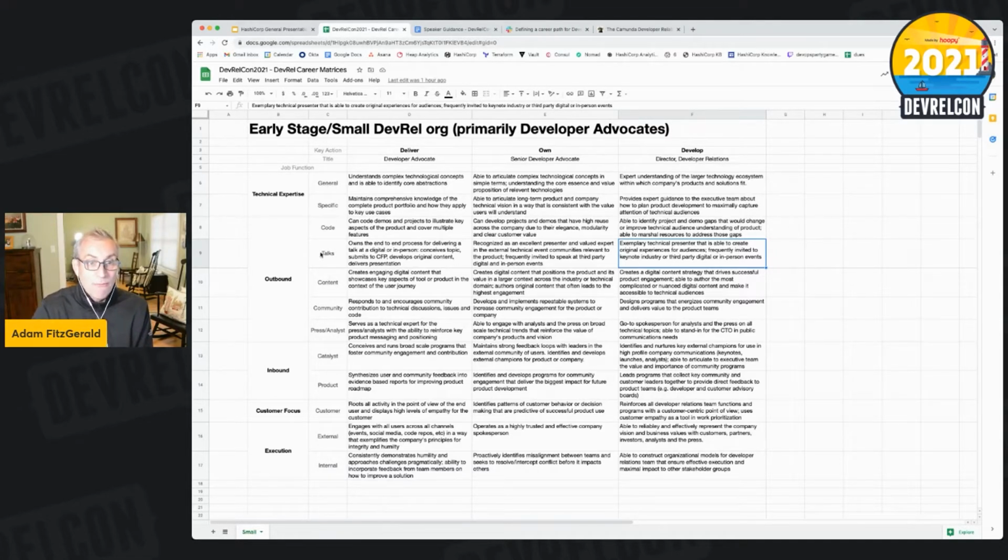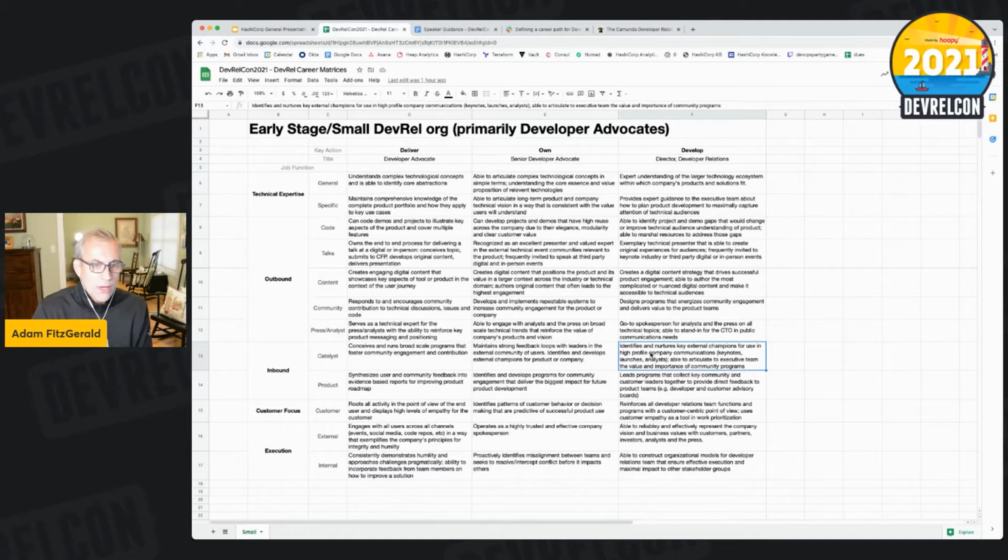Intentionally, I've been very, very broad here. So there's a whole list of things here. So for example, let's just think about inbound catalyst functions. Here, this talks about defining broad-scale programs for fostering community engagement and contribution, then maintaining feedback loops with leaders in the external community, and then building programs that allow these external champions to be used in high-profile customer communications.